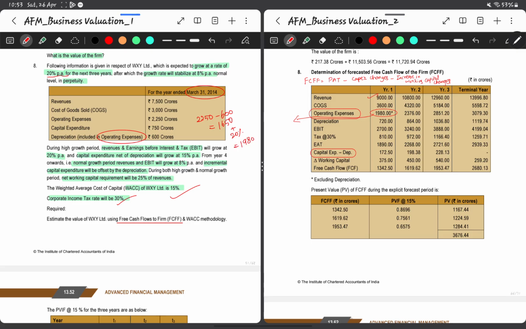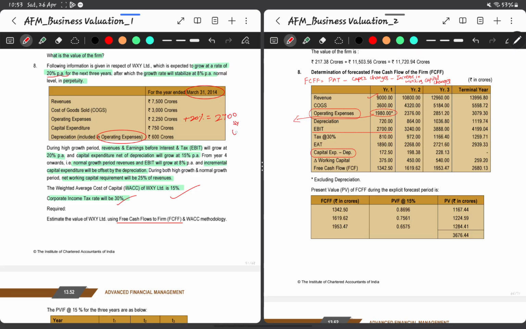So this is one way of doing it, because since free cash flow to firm excludes the non-cash items, they first excluded the depreciation from here, and then they added the depreciation back to prove that it is a free cash flow, and then arrived at that EBIT. This is one way. Or instead of doing all these things, we can directly add 20% to this operating expenses, which will give us 2700.